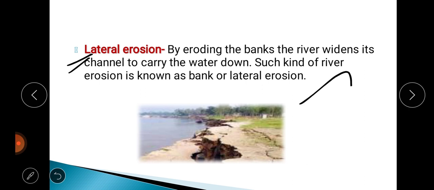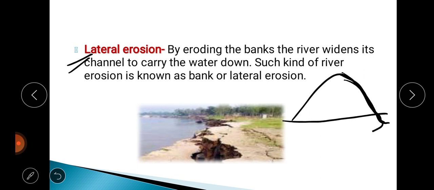the mountain, this is the mountain, suppose, and when the river flows from the mountainous area, the velocity remains high, and when it enters the plain area, its velocity declines, it starts to fall, and in this part, where the river originates, this part, then the